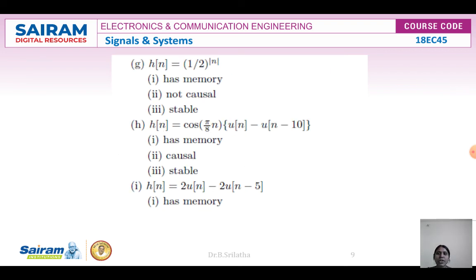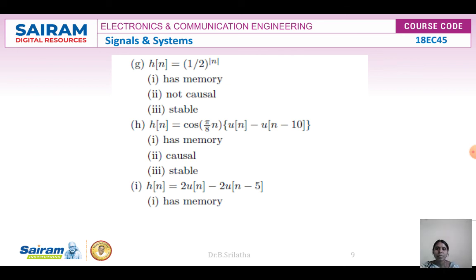Next one is h of n is equal to 1 by 2 whole power modulus of n. Here also, modulus of n means even if it is minus 1, it will come as plus 1. So it has a memory, it is not a causal system, but it is a stable system because all the values would come as positive. A finite input will give a finite output.